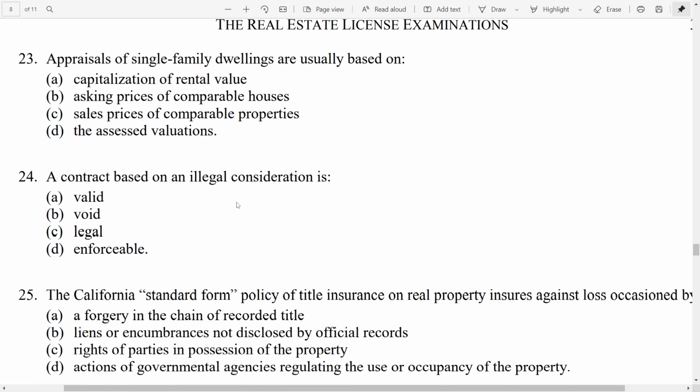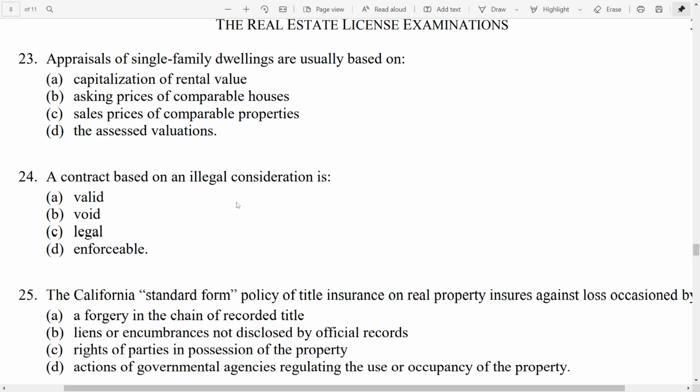24. A contract based on an illegal consideration is A, valid, B, void, C, legal, D, enforceable. Remember, a contract has to have sufficient consideration and also a lawful objective. An illegal consideration would make the contract void. It has to be of sufficient consideration that would be upheld in a court of law, so it has to be of legal objective. If it's illegal consideration, that would make it a void contract.